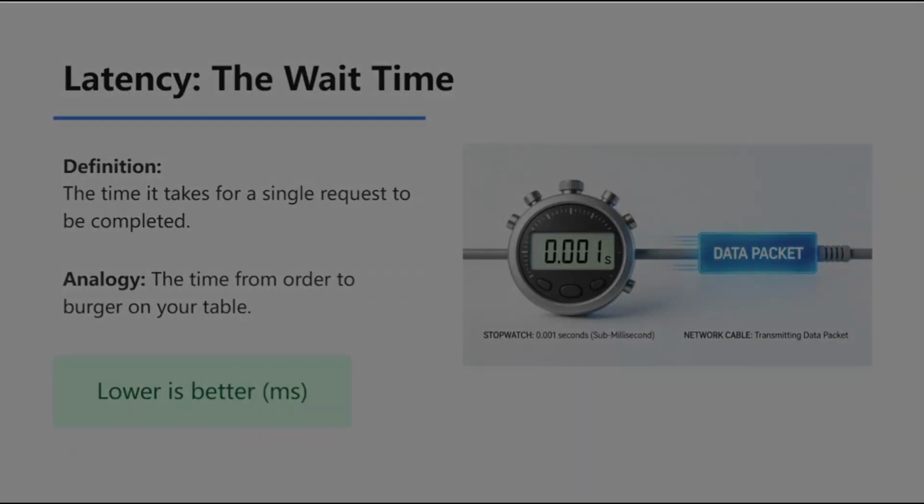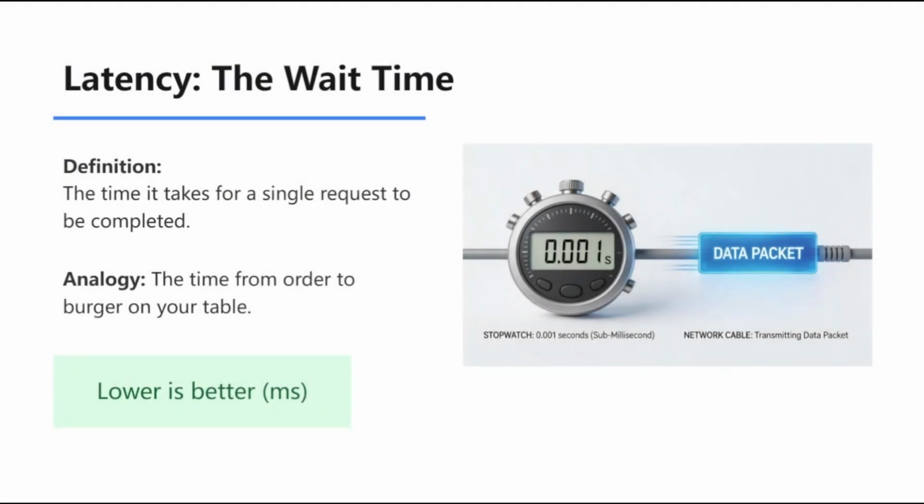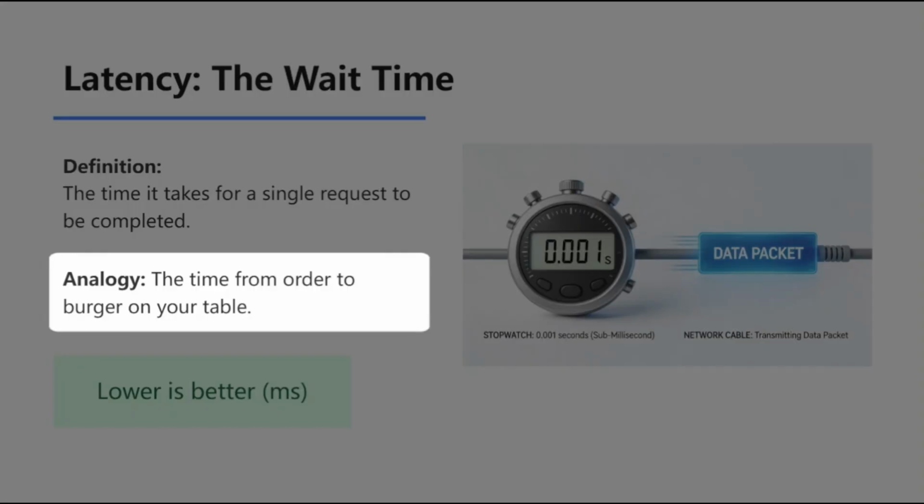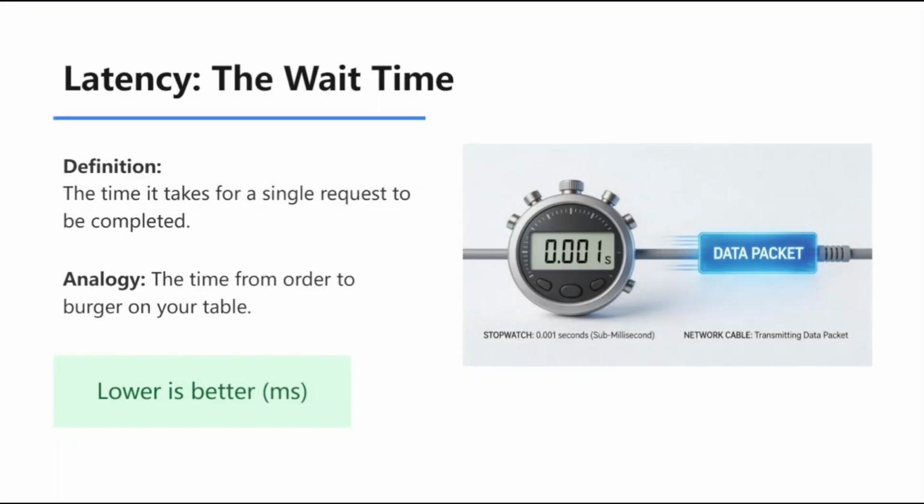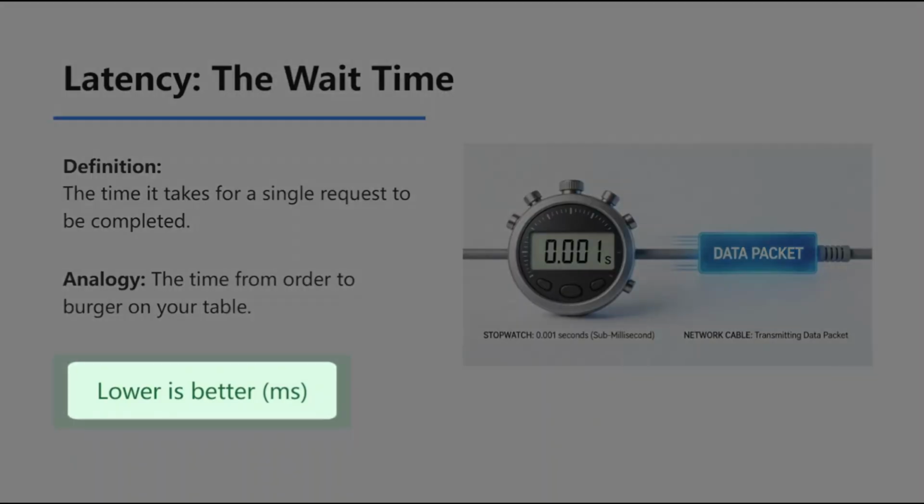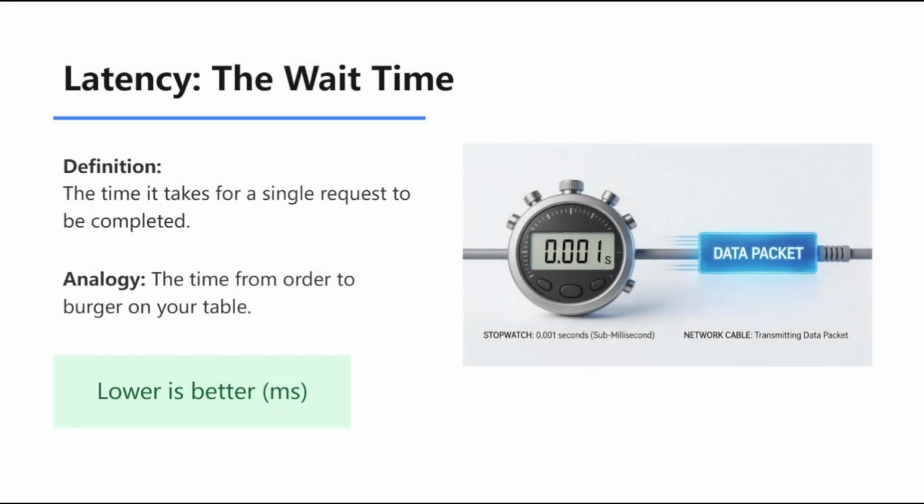To visualize this, let's use Professor Alex's favorite analogy, the kitchen. Look at this image here, representing the process. In this scenario, latency is the specific duration from the moment you order your burger to the moment it actually arrives on your table. That individual wait is your latency. In our systems, we usually measure this in milliseconds. Remember, our goal is straightforward. Lower is better. We want that burger and that data to arrive as fast as possible.